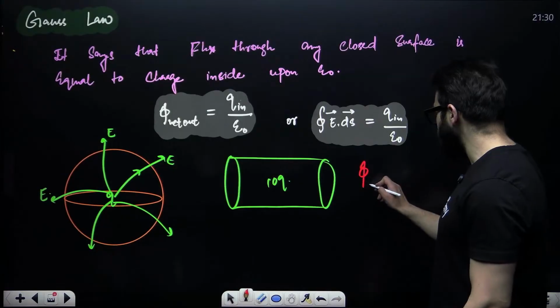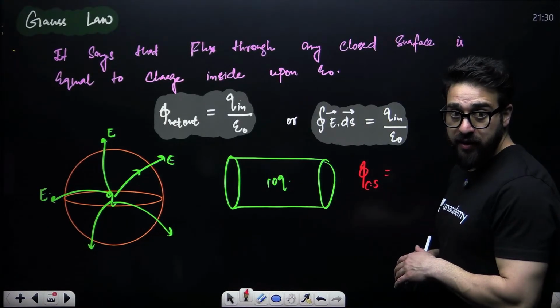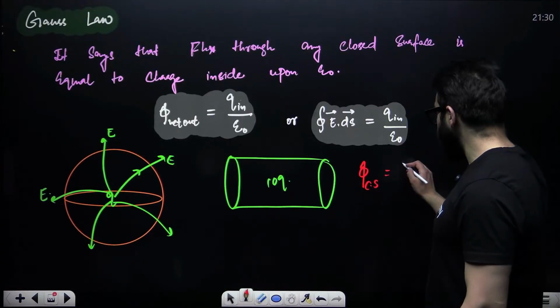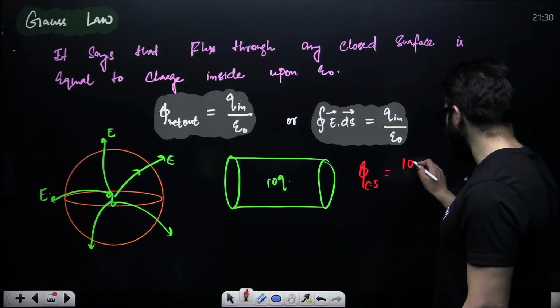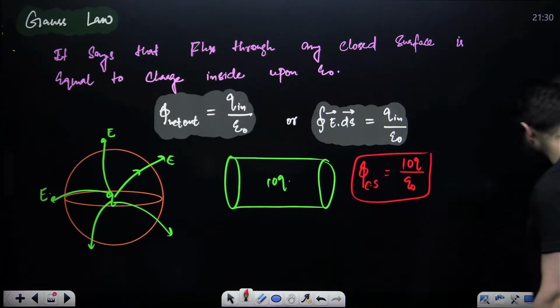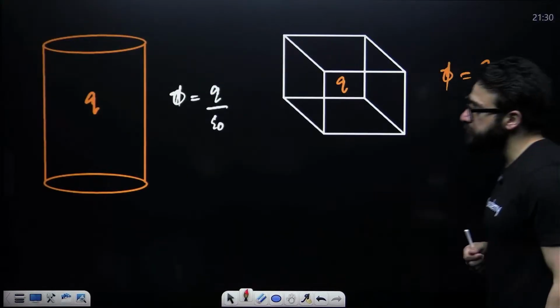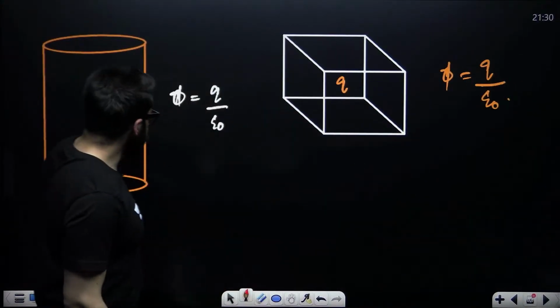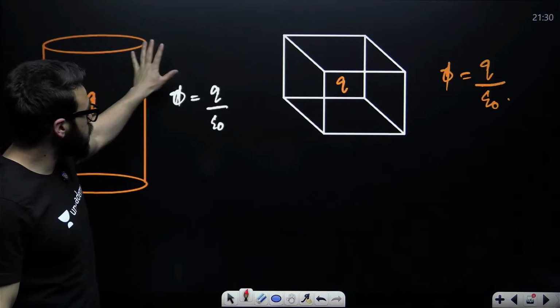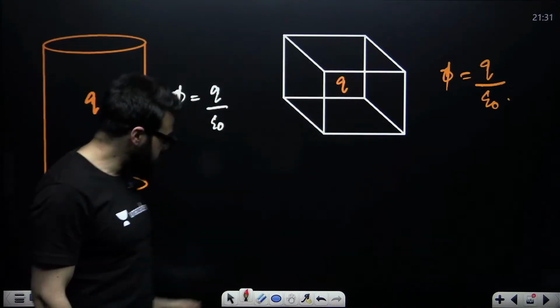Simply the flux through this closed surface. The condition is the surface must be closed. We say flux will be the charge enclosed, that is 10Q divided by epsilon naught. Now, if the charge is placed inside, what is the flux through this closed cylinder surface? Q by epsilon naught. Here inside the cube, it is Q by epsilon naught.